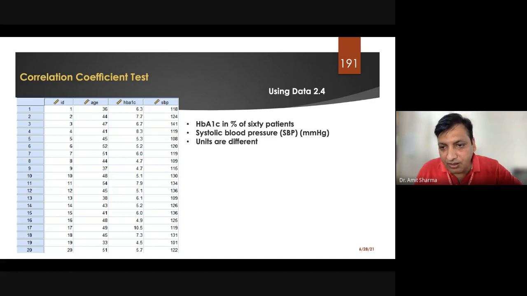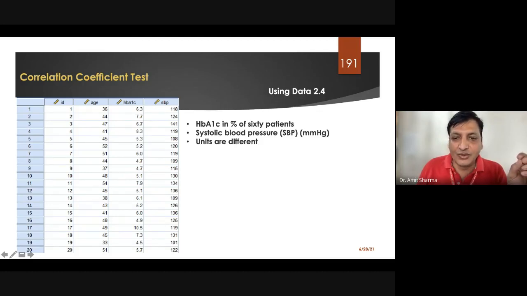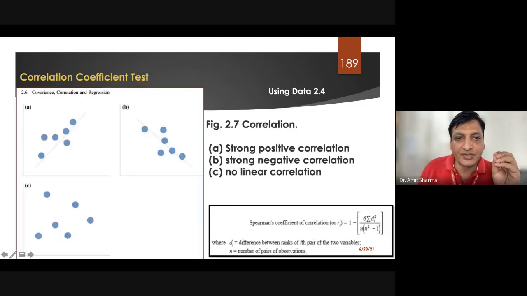We have a query: Sir, what happens to the R and P value if there is no correlation? Yeah, directly we say that these two variables do not have any correlation. See, as I told you, we get a result in three different terms: either we have a positive relationship, or a negative relationship, or no relationship.